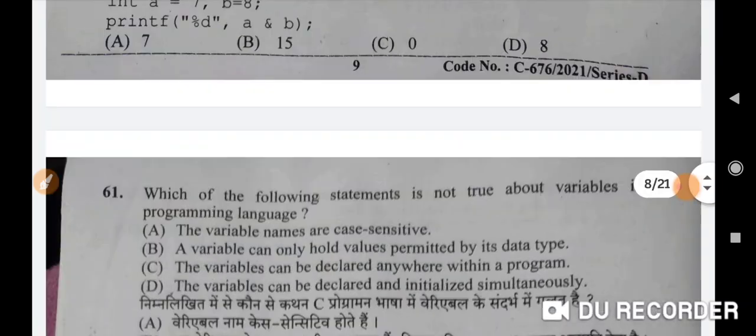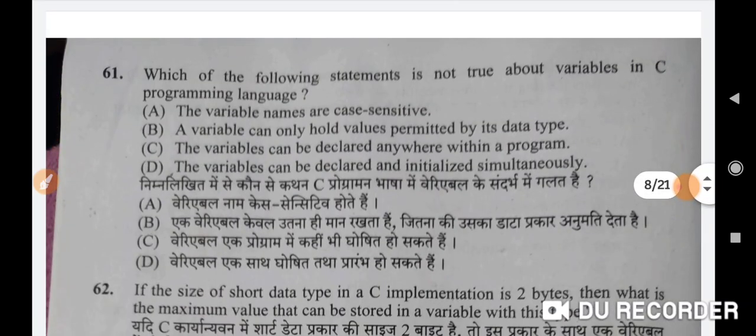After that 61 question है, which of the following statements is not true about variables in C programming language? Correct option is C, the variables can be declared anywhere within a program. Next है, if the size of short data type in C implementation is 2 bytes, then what is the maximum value that can be stored in a variable with this type? Correct option is C, 32767.